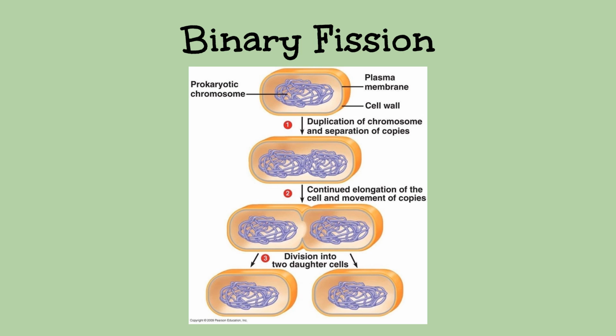The last type of asexual reproduction is called binary fission. In this type of reproduction, the DNA in a bacterial cell replicates, or makes a copy of itself, and then the cell splits into 2 new cells, each with a copy of its own DNA.